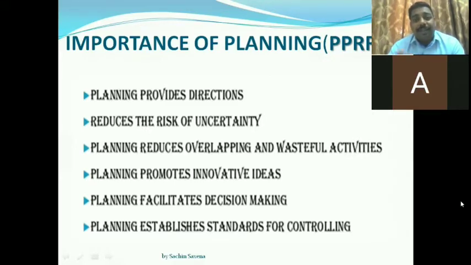Although you can see that every school is going to disclose the percentage of students who are scoring more than 90%. Getting it? So first try to score more than 90%. Your first priority should be scoring more than 90% in aggregate. Then do not check your potential. Do not think that I do not have that much potential that I can score 100% or 98% or 95% or 93%. You don't have any potential even to score 1%. I'm telling you, you don't, because you don't know what will happen next time.